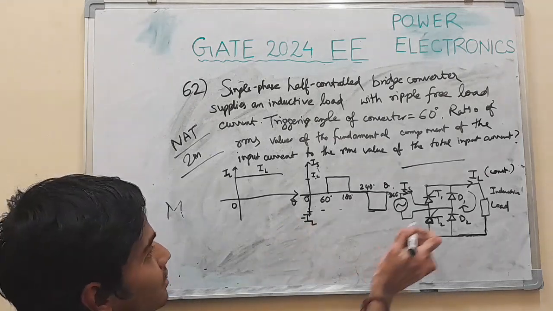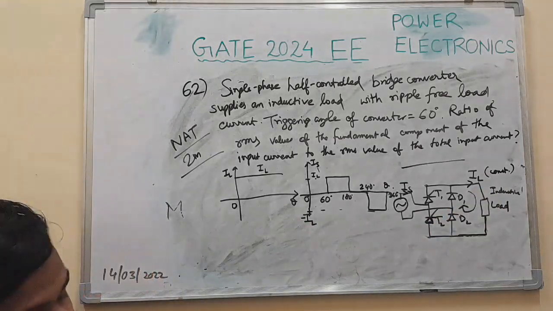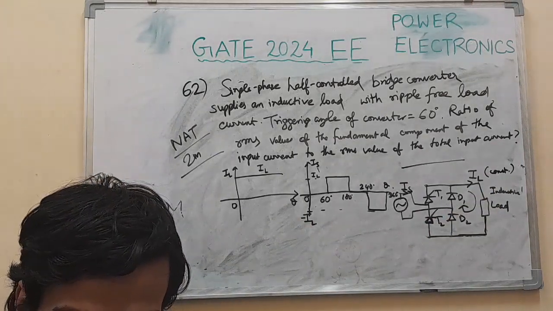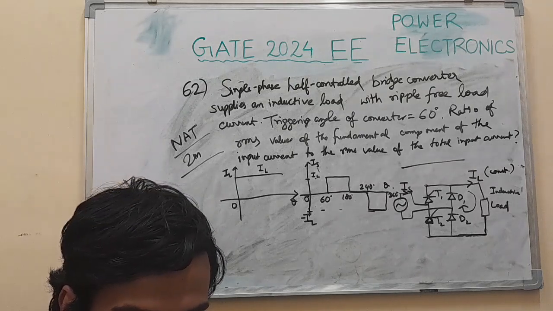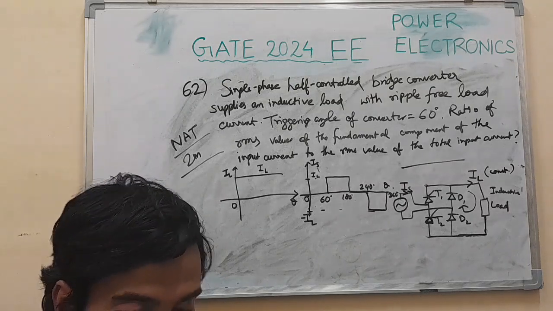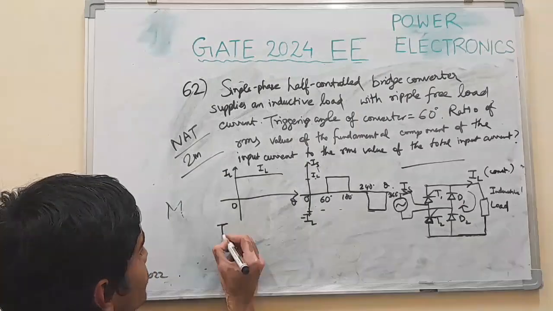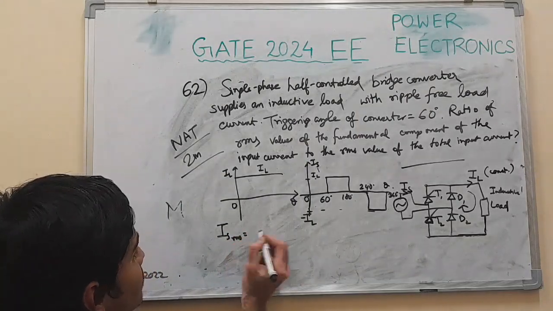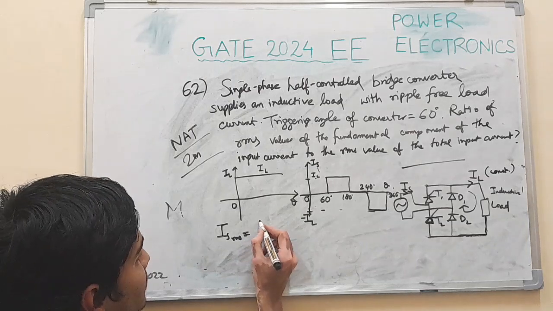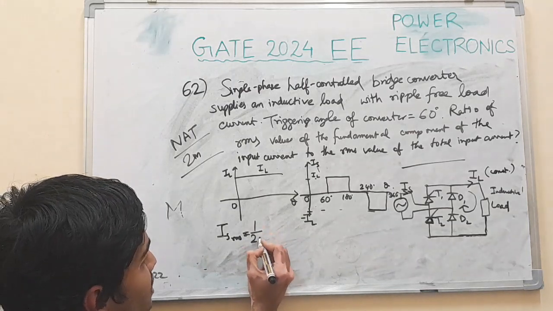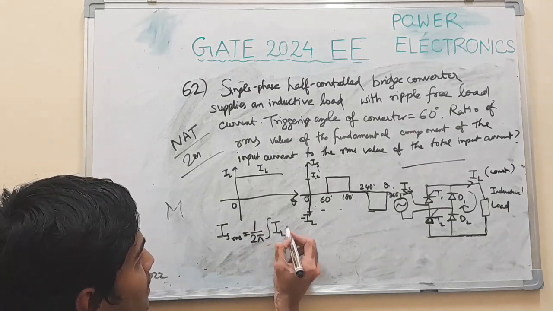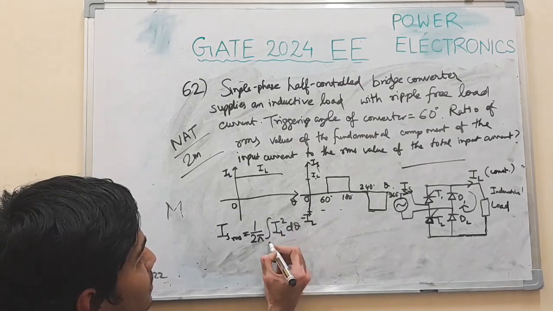This IL is constant. Okay, so the RMS value of the fundamental component of the input current, and the RMS value of the total input current. Total input current RMS value will be what? IS RMS will be, from the definition of RMS value, the integration of IL square d theta.